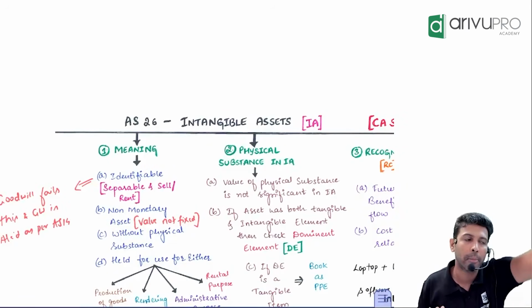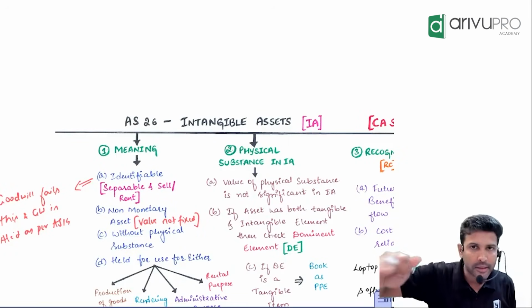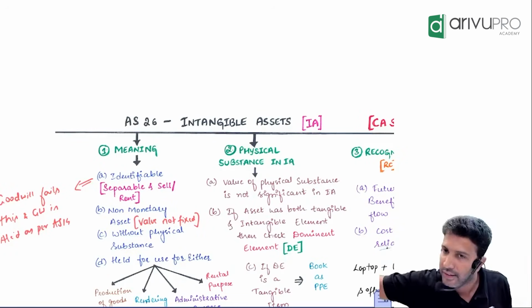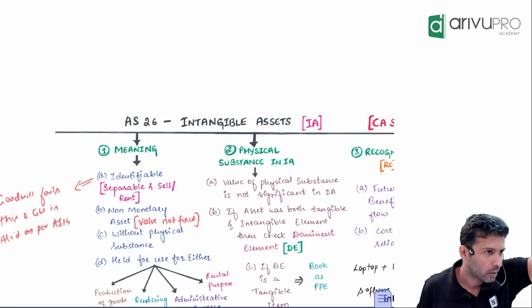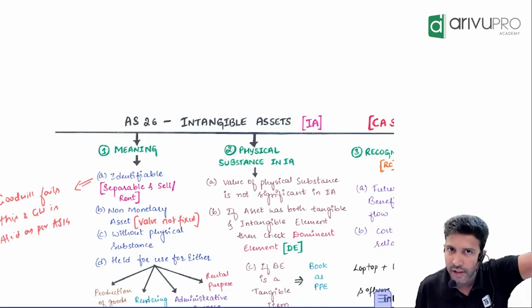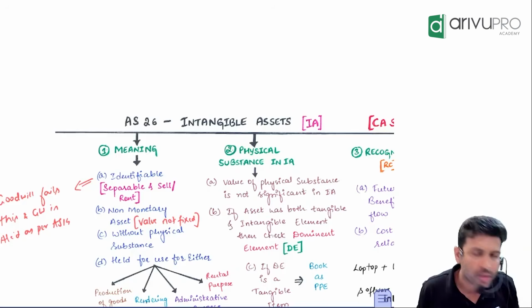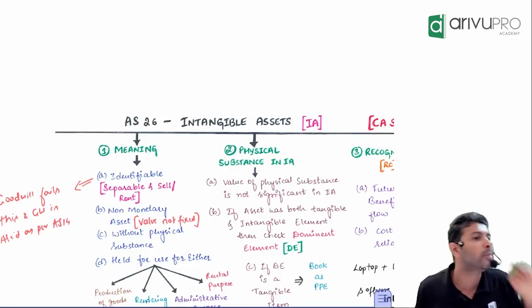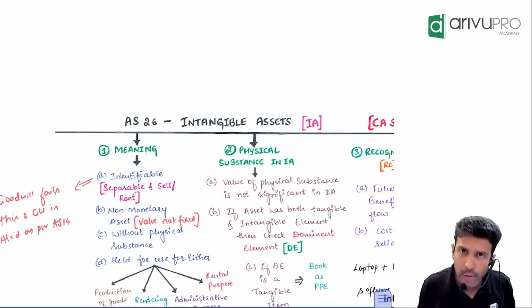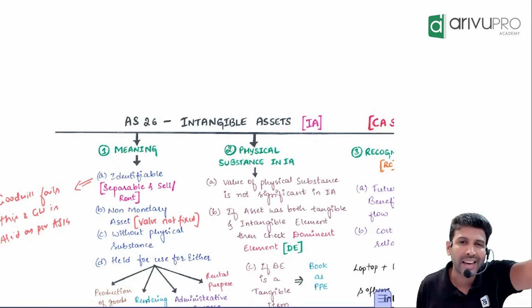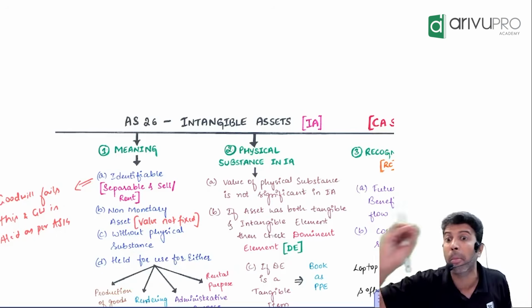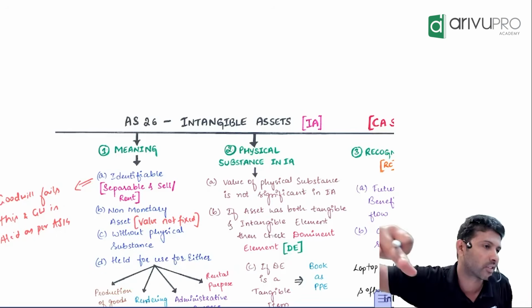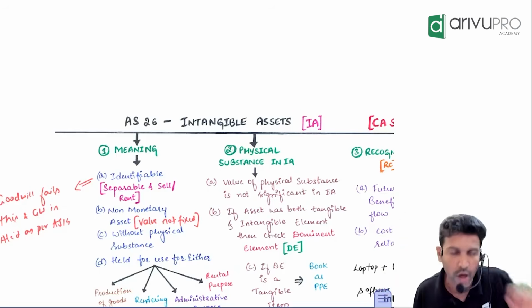Second is non-monetary asset. Monetary asset means their value is fixed. If you have a 500 rupees Gandhi note, today also it is a 500 rupees note, tomorrow also a 500 rupees note. So value is fixed. If you have sold goods to your debtor worth 1 lakh, how much will you recover? 1 lakh. The debtor will give you more or less, or 1 lakh? 1 lakh. That means value is fixed. So cash, bank balance, debtors, creditors, loan taken, loan given, all these are examples of monetary assets because their value is fixed. The assets whose value is fixed, we call monetary.